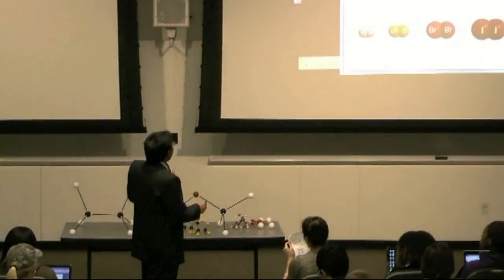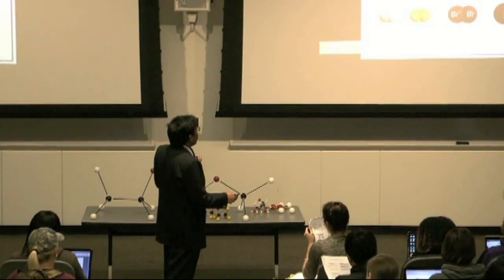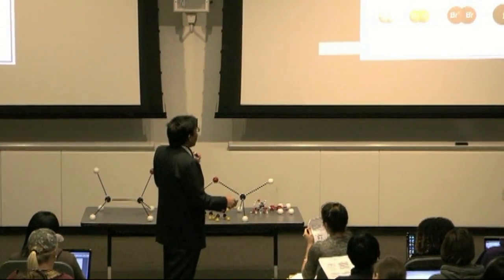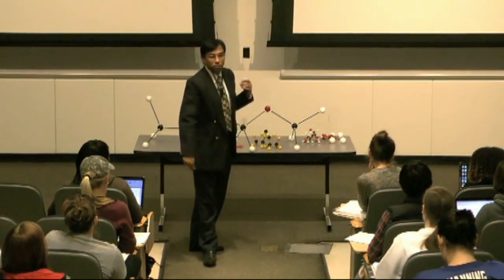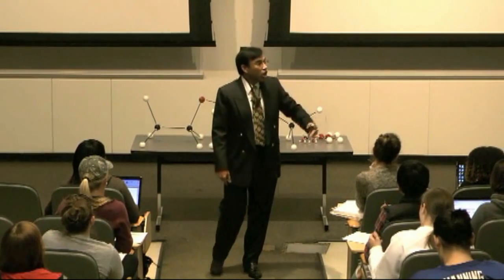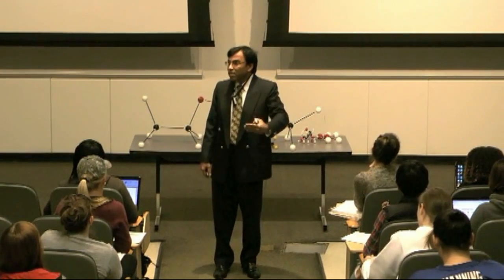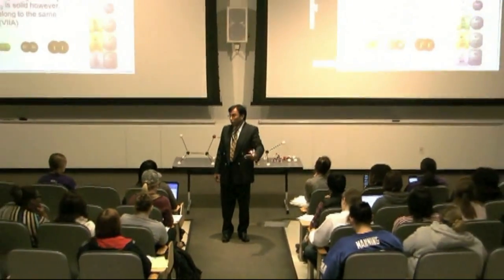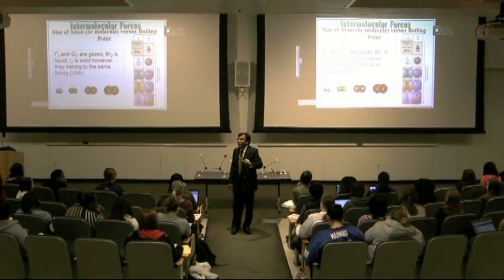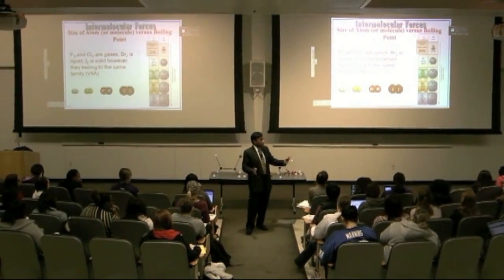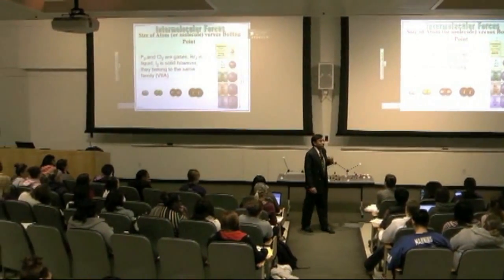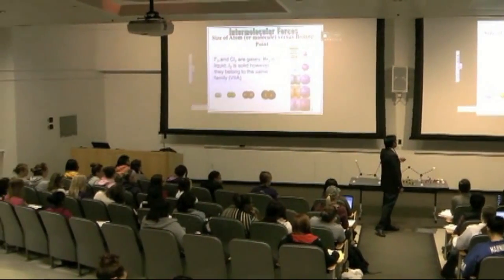Now if you look at fluorine and chlorine, they are gases. Bromine is a liquid, iodine is a solid. How do we explain this? The higher the molar mass, the stronger the London forces, which means the boiling point would be higher. So the physical state also you can guess by looking at the structure and the size. You can guess the boiling point and the physical states.